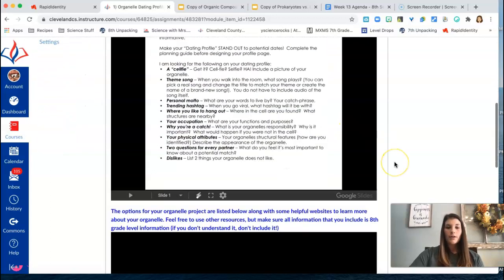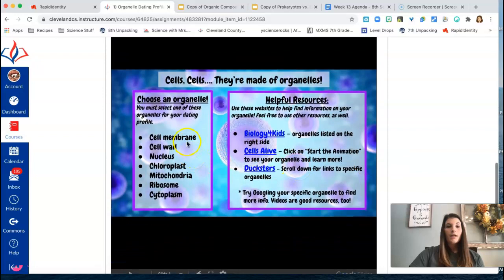If I scroll down a little bit more here, here are your choices of organelles that you can pick. There are many more organelles in a eukaryotic cell, but we are focusing on these ones because they are the most important in 8th grade science. So you can choose one organelle from this list. I've also provided you with some helpful resources to learn more about your organelle, and you can always Google information,